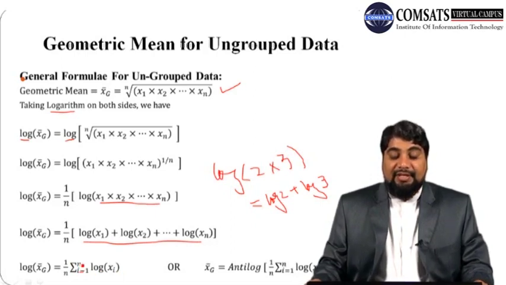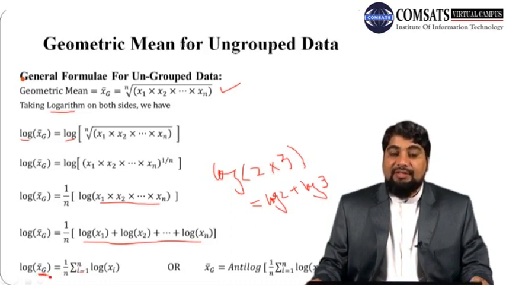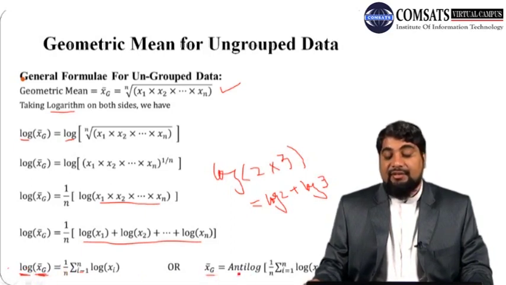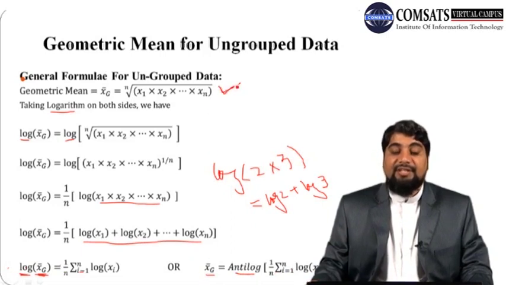In the next step, since we are interested in finding only x bar g, which is the geometric mean, we have to shift this log to the right hand side. This can be done by taking the anti-log on both sides. If we take the anti-log here and the anti-log here, the anti-log and log will cancel. So we will be left with only x bar g, and on the right hand side we will have the anti-log of this whole result. So this is called an alternative form of the same formula which is written here.